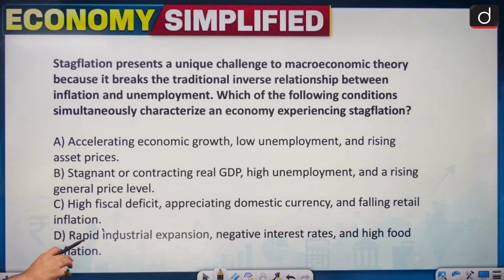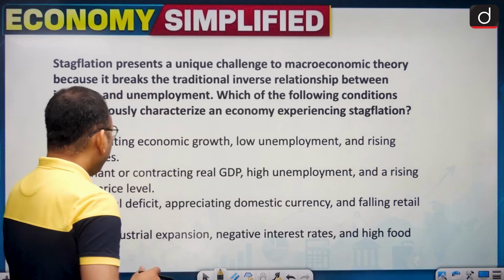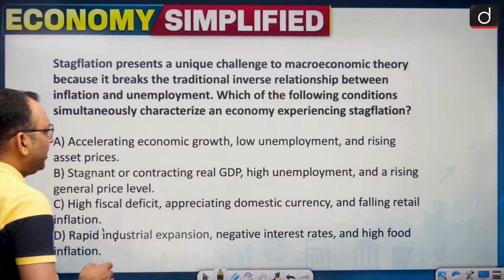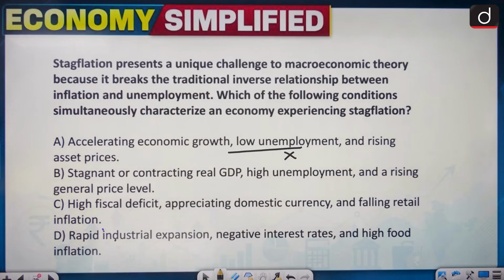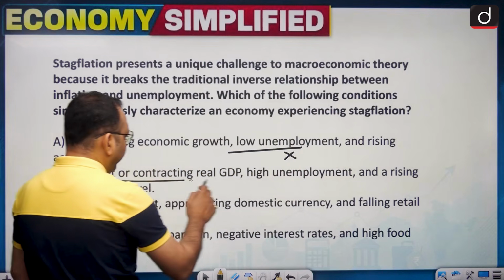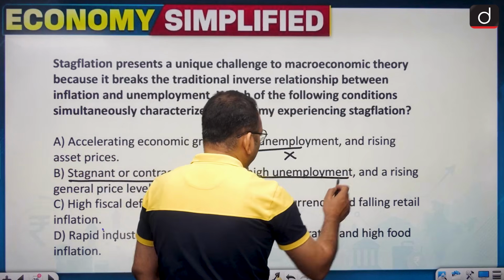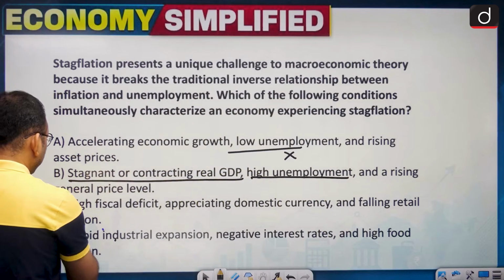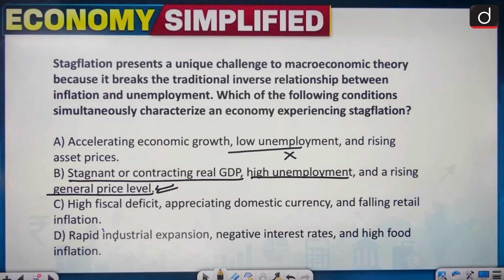So, a country having high unemployment and high inflation is characterized as stagflation. In the first statement, they say low unemployment. This is incorrect, right? The second is stagnant, contracting GDP leading to high unemployment and a rising price level. So, this statement largely presents the definition of stagflation, right?